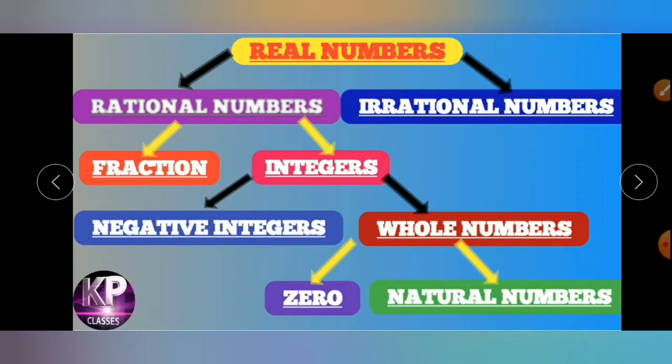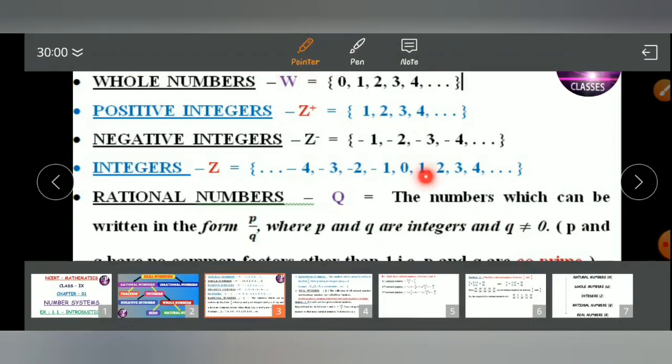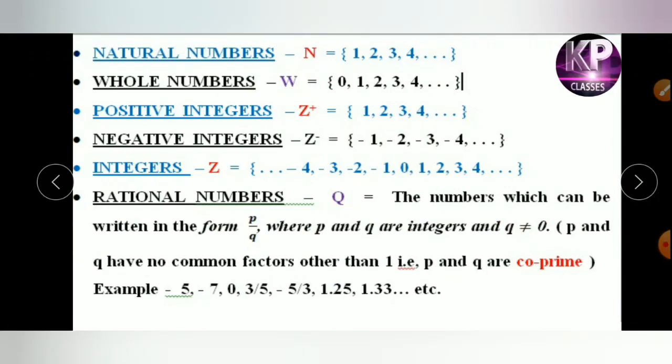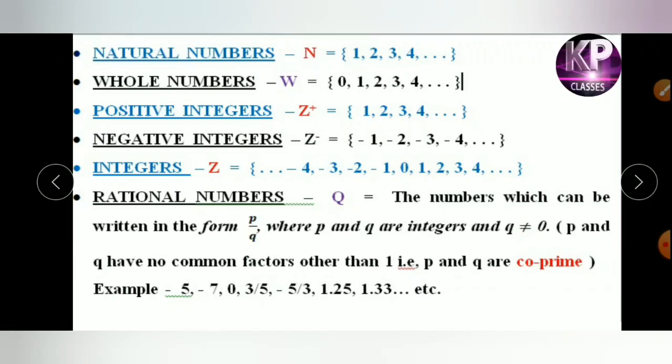Let's start in detail from the natural numbers. Natural numbers are denoted as capital N, which is a collection of 1, 2, 3, 4, etc. These are called counting numbers because counting starts from 1.